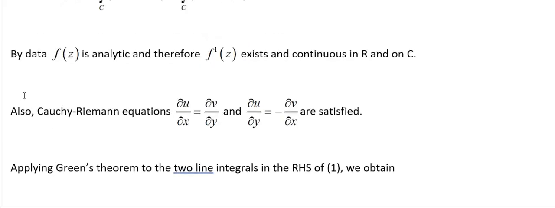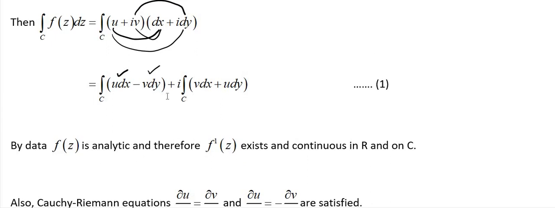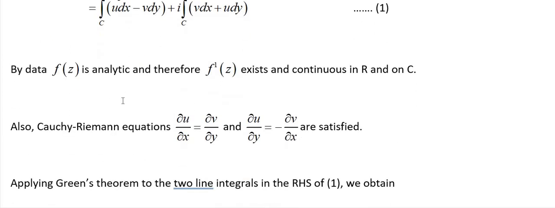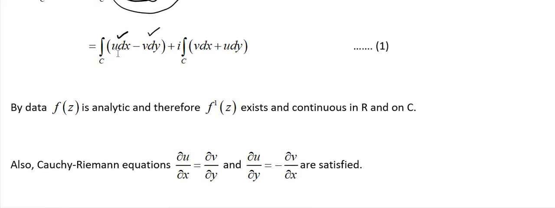So here we have two line integrals. Now I am going to apply Green's theorem for these two line integrals. Here then I am going to get, here we have u dx minus v dy. So observe, whenever we have u dx minus v dy, we can replace p as u, q as minus v in the Green's theorem. Then we are going to get,